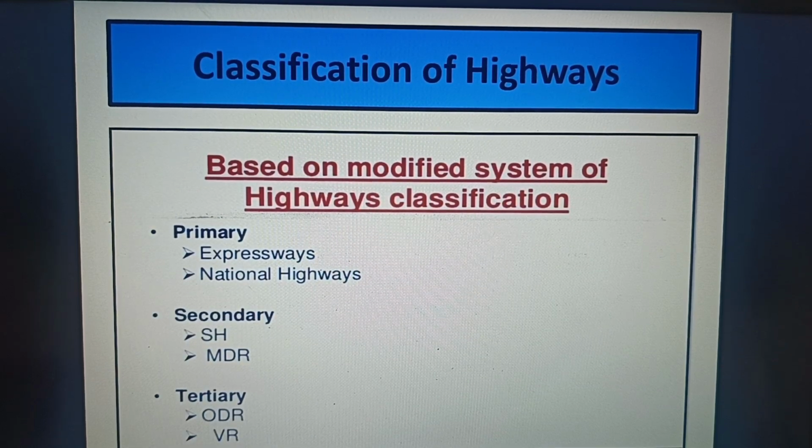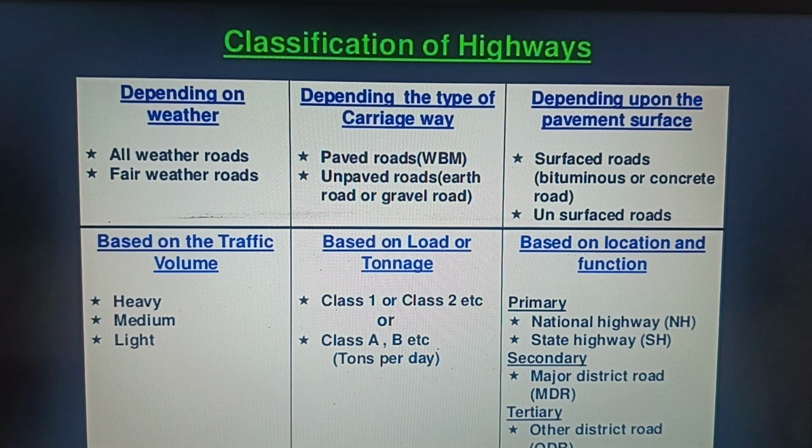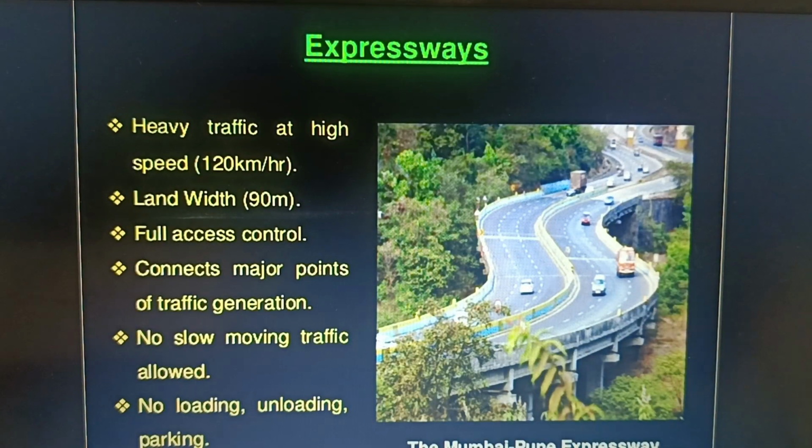Based on the modified system of highway classification, there are 3 major categories: primary, secondary, and tertiary. Under primary classification, expressways and national highways; in secondary, state highways and major district roads; and in tertiary, other district roads and village roads. So, this is the consolidated classification of highways, what we have seen so far. First one, let us discuss about the expressways.